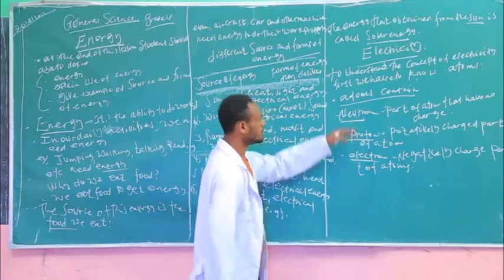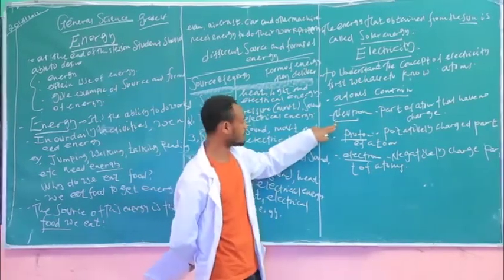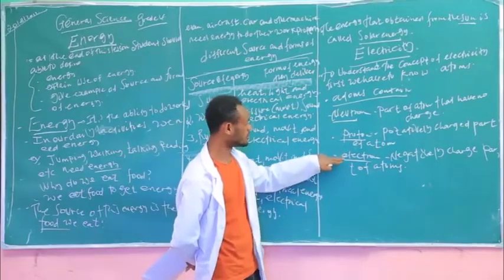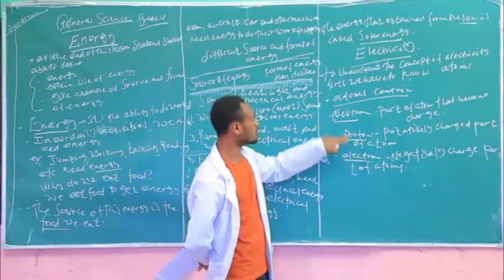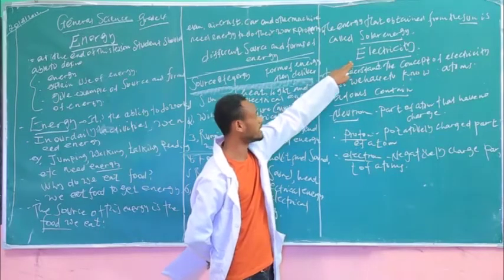Look, students, you have to get the concept of what we mean by proton, neutron and electron, to know the concepts of electricity before talking about electricity.